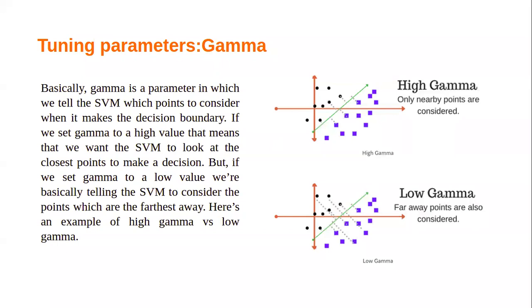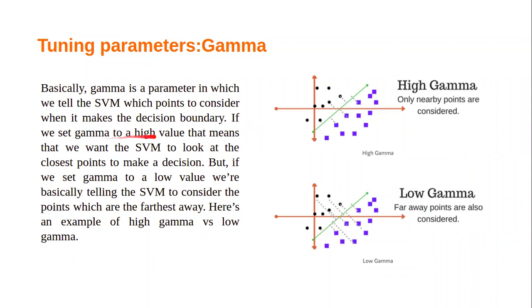Second, the gamma value. What does the gamma value say? You want to make this line with the influence of only nearby points, or you want to make this line with the influence of far away points. Sometimes there is no data point nearby this line, so we have to capture the points which are far away. So basically gamma is a parameter with which we tell the support vector machine which points to consider when making the decision boundary, nearby or far away.